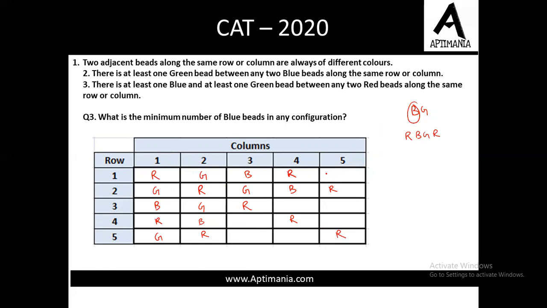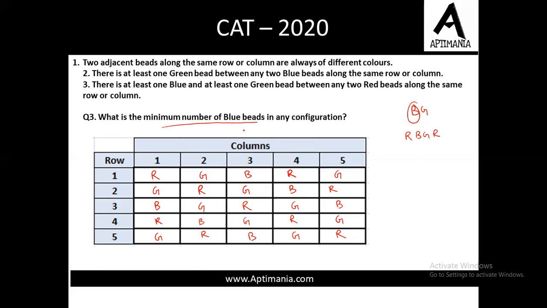One place is left here. We can place any of G or B over here. So we'll place a G, as we need to minimize the blue color beads. Fine. So here we have B, so here it has to be G. So here B will come. Here it has to be G only. Again, here is B, so here G will come. Then here is G, so here we have to place B. And here again we have to place a G.